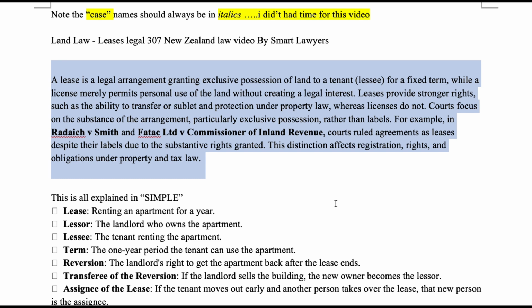For example, in Roddick v Smith and Fatat Limited v Commissioner of Inland Revenue, courts ruled agreements to be leases despite their labels due to the substantive rights granted. This distinction affects registration, rights, and obligations under property and tax law.